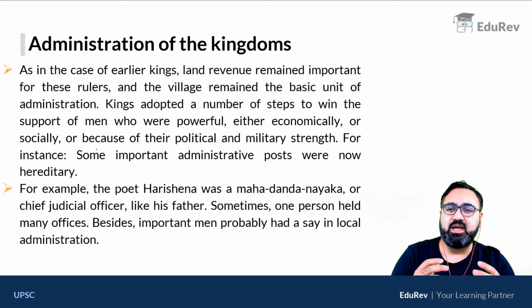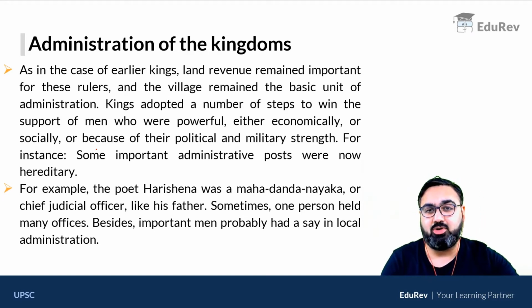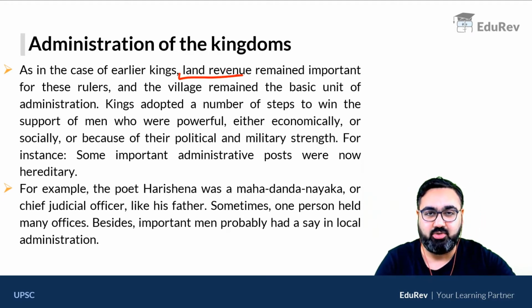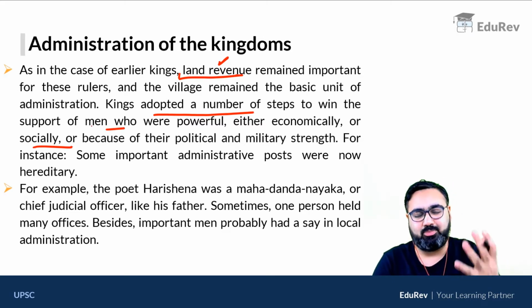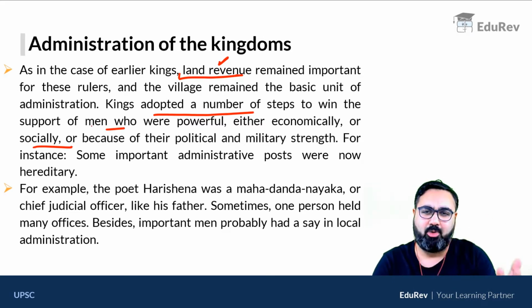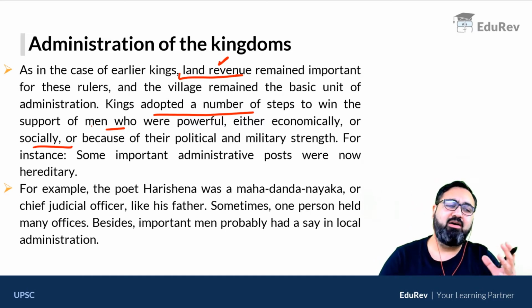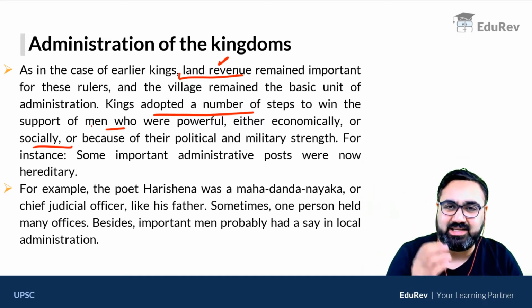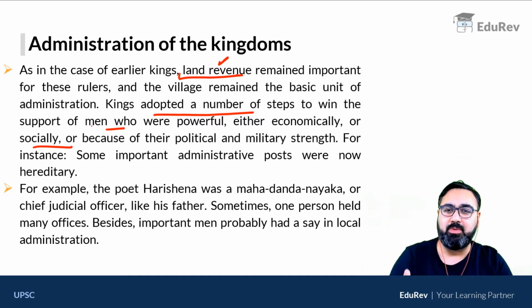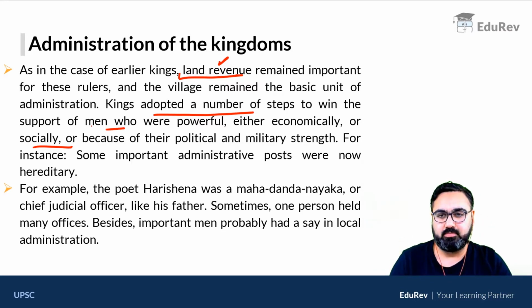The biggest source of revenue, जो ज़्यादातर revenue आता था, that was land revenue. लैंड रेवेन्यू सबसे ज़्यादा आता था. Kings adopted a number of steps to win the support of men who were powerful, ताकि kings को उनसे support मिल सकता था in war, in politics, so that when powerful people are on your side, kings were assured कि उनके against कोई भी there would not be any mutiny.